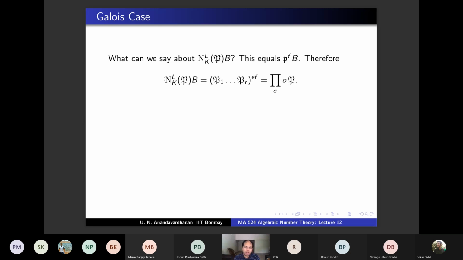The norm is defined multiplicatively. So if you know that PB has P coming E times, then P power F, when you factorize that, capital P is coming E times F, that many times. So that's how you are getting this identity.